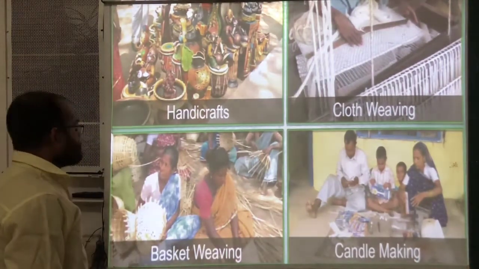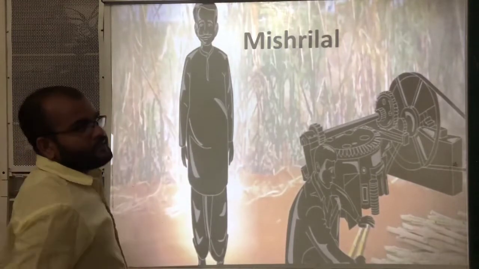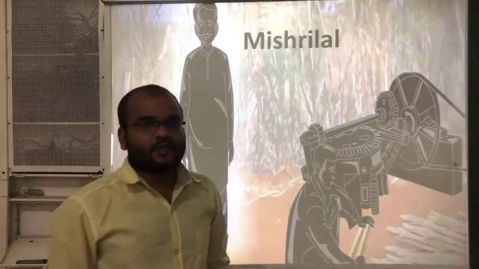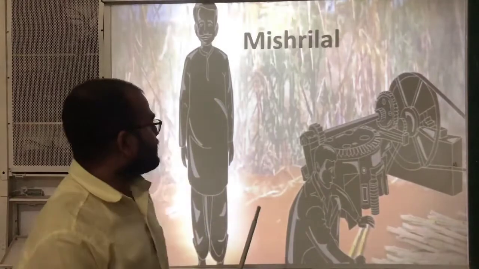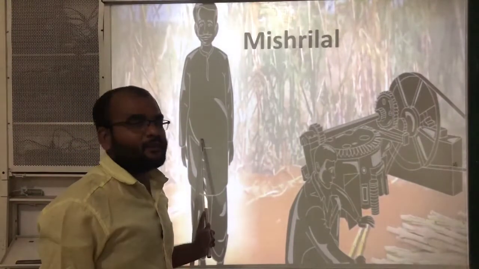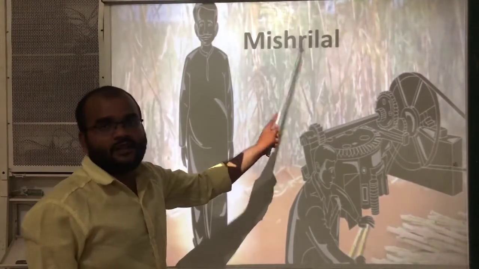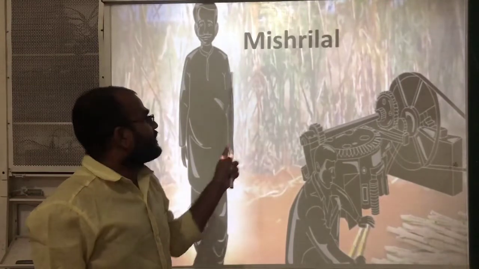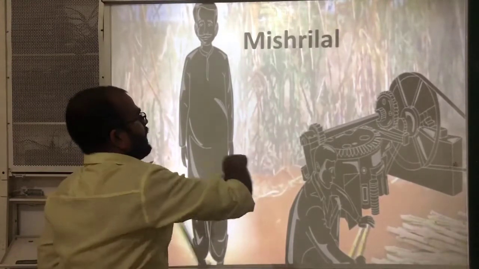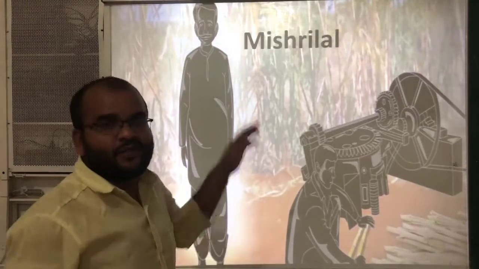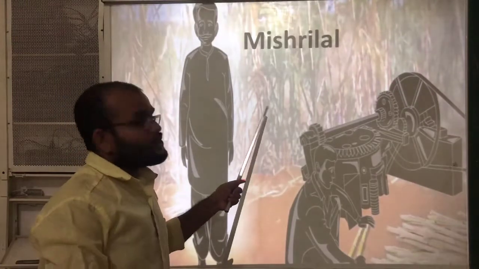And the next thing is here one example. In this Palampur village, one person is living, and the person's name is Mistry Lal. He has some agriculture field. In that field, he is growing sugarcane.